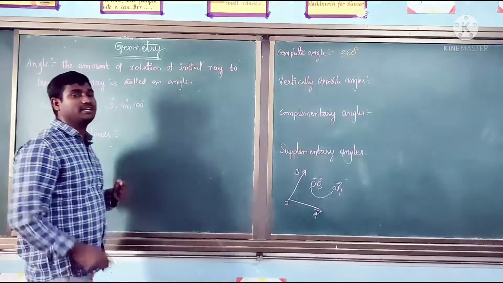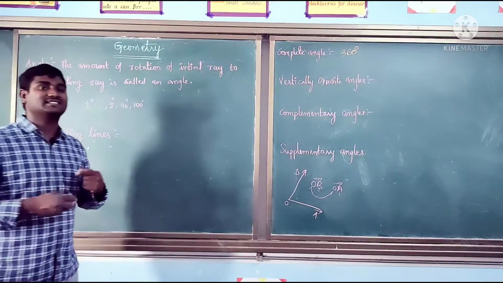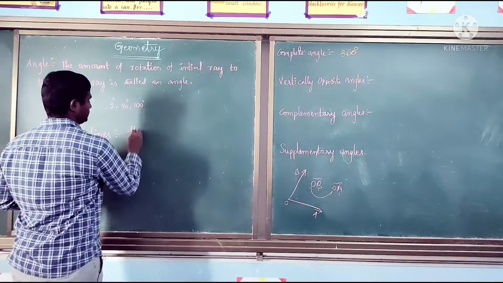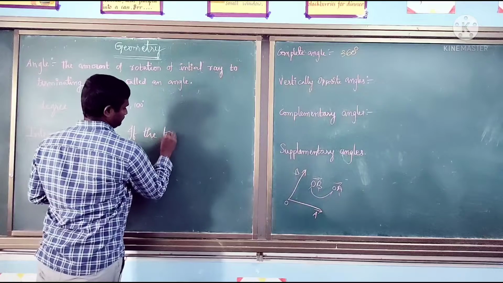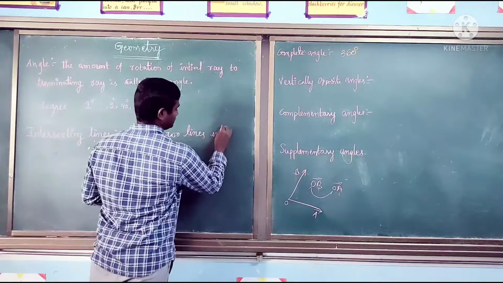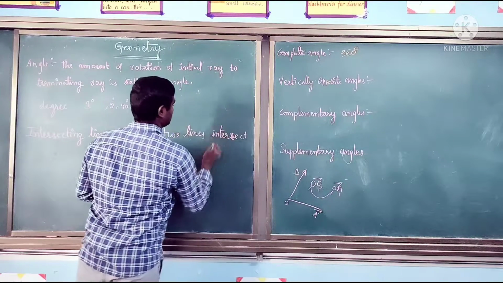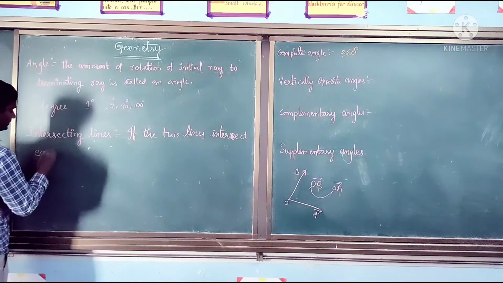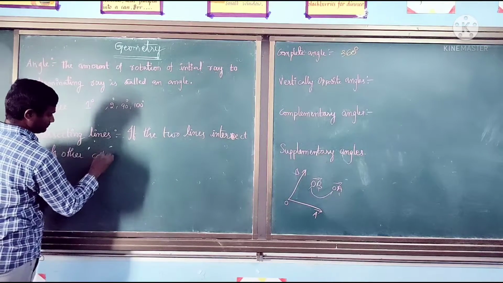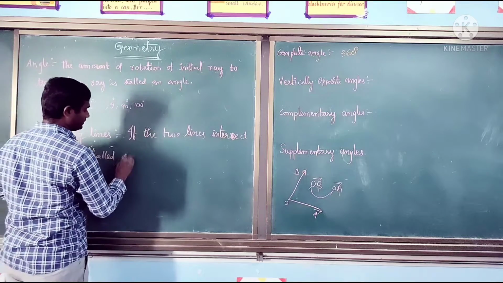If two lines intersect each other, they are called intersecting lines.